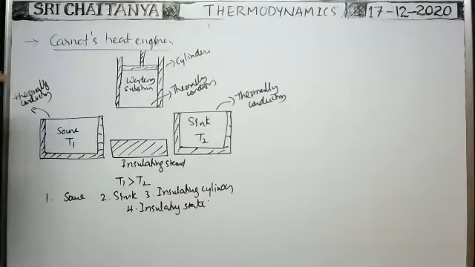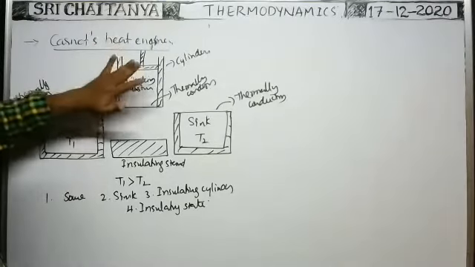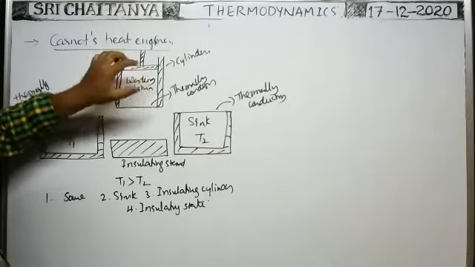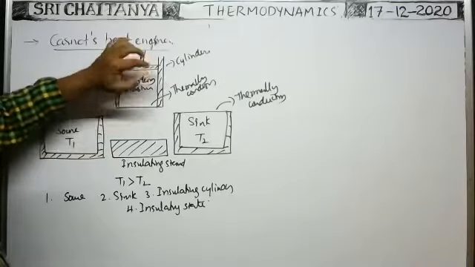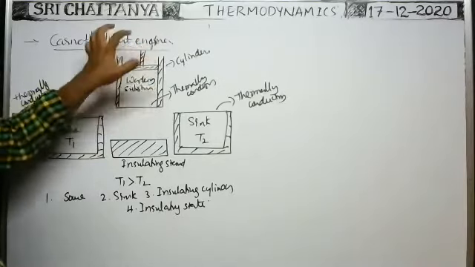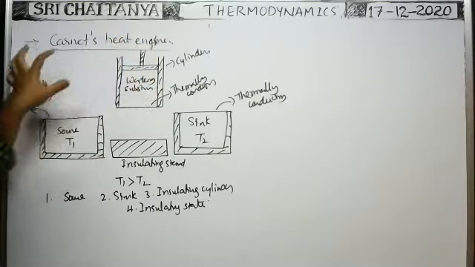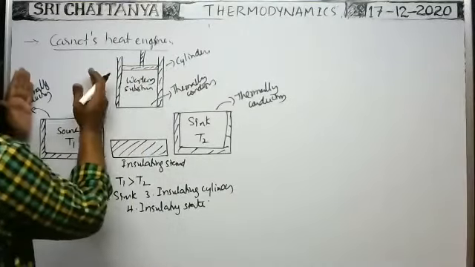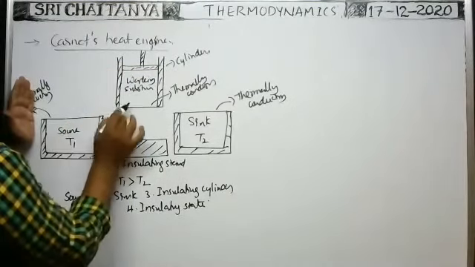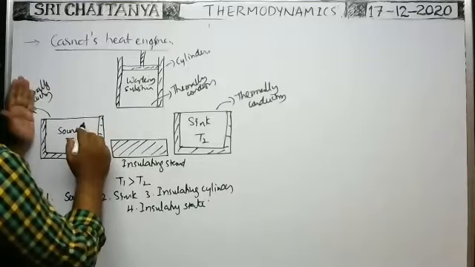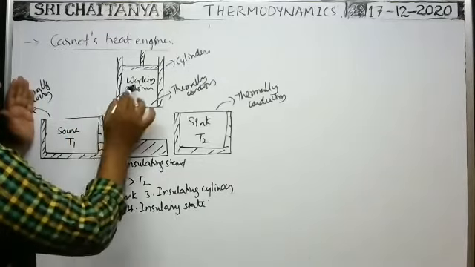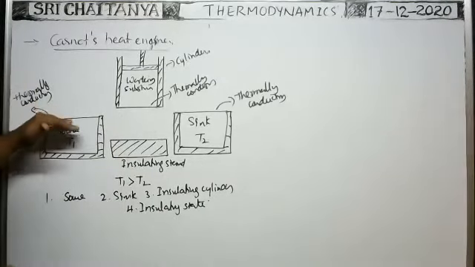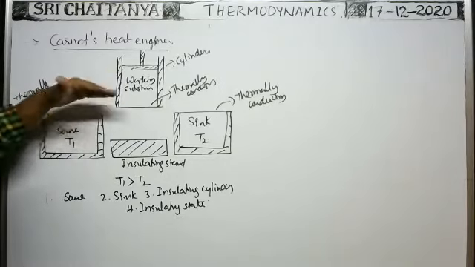At first, we have some working substance like any gas or steam. First we have to keep this insulating cylinder over the source. When it is kept over the source, the bottom is conducting. That's why there is an exchange of heat energy between the source and the working substance.